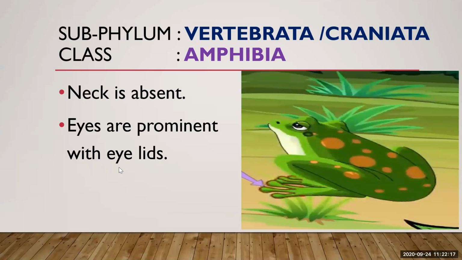Here neck is absent. You can see the body of this frog. Here you cannot see the neck. Human beings have a neck which separates our head and the rest of the body. But in amphibia, neck is absent, and eyes are prominent with eyelids. Prominent eyes means what? They have protruding or bulging eyes.